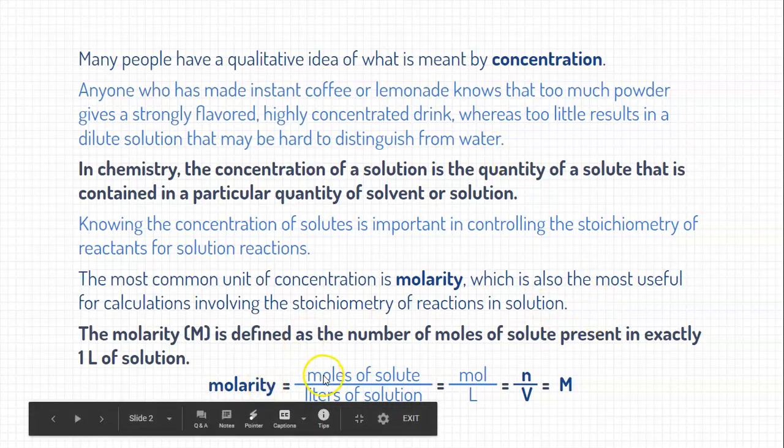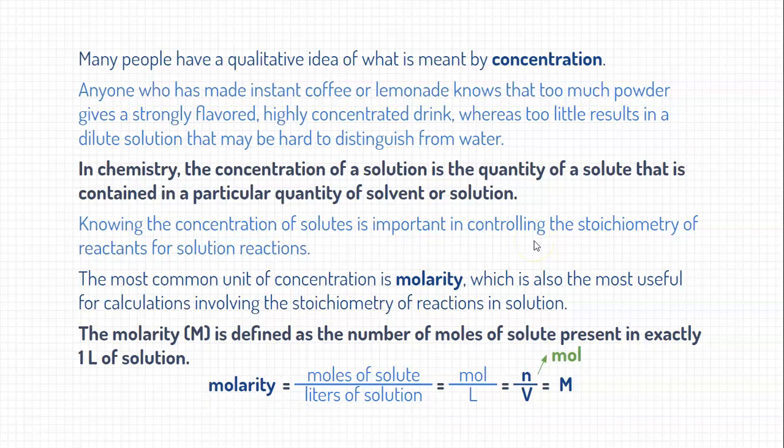So here's the equation. We got molarity equals moles divided by the liters of solution. So meaning it's just moles divided by liters. More with the variables, it's n, since n represents moles, divided by V, which is volume, equals M, molarity. The unit for n is moles, obviously. The unit for volume is going to be liters, like always. And the unit for M, for molarity, is M. So now we're going to do 3 examples together.